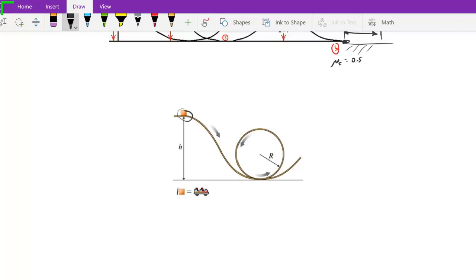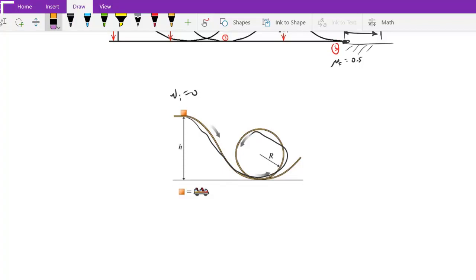So I guess a square is equal to a car on a roller coaster here. There's our car. And let's say that it starts out at the top with an initial velocity equal to 0. And then it goes down through here and up through the loop and back on.